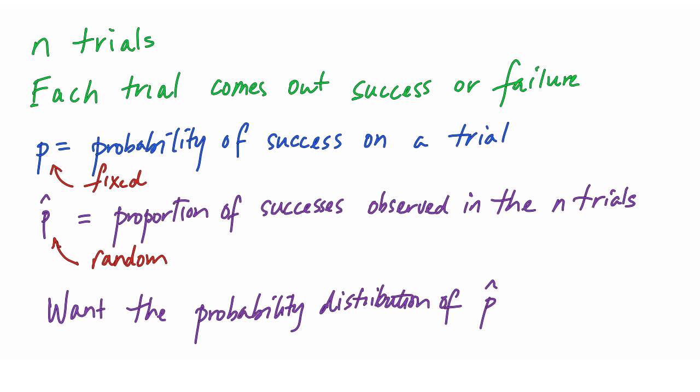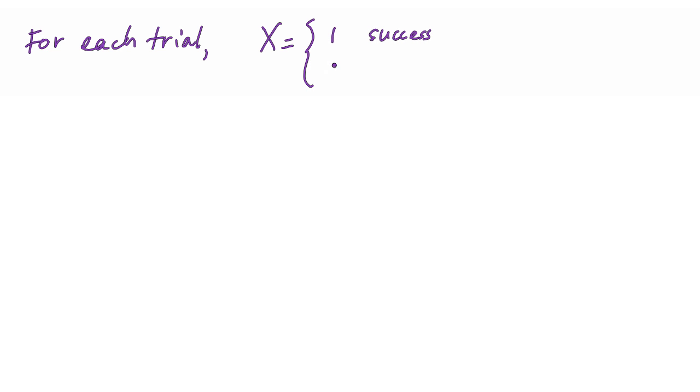We already know it's a normal distribution from the central limit theorem as long as n is large enough for the central limit theorem to apply. And again, what we're looking for now is the mean and standard deviation of this normal distribution. For each of our n trials, we'll record a random variable, we'll call it x, and x will be 1 if the trial comes up a success, and 0 if it doesn't come up a success.